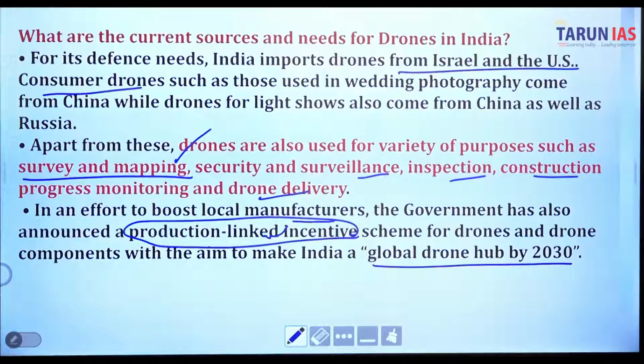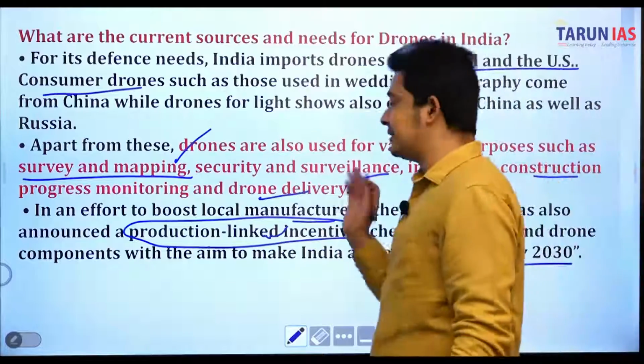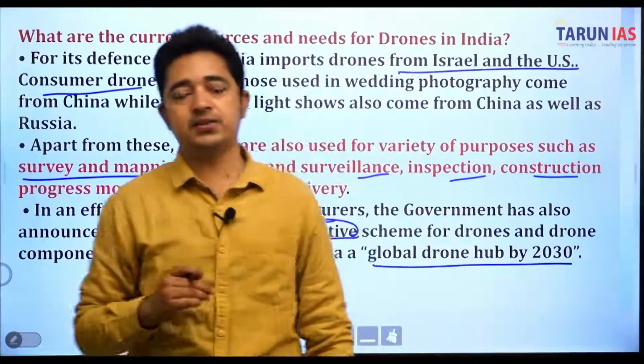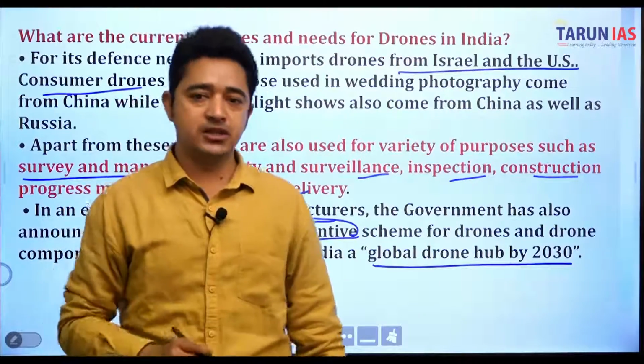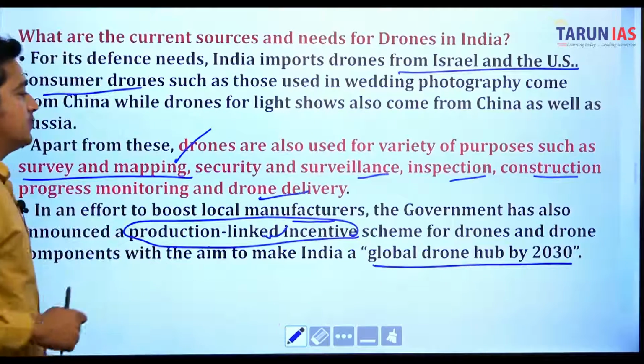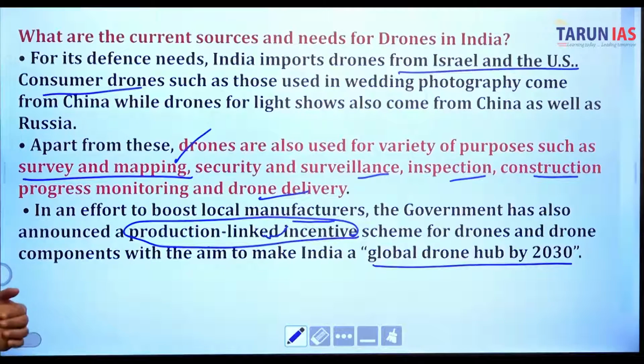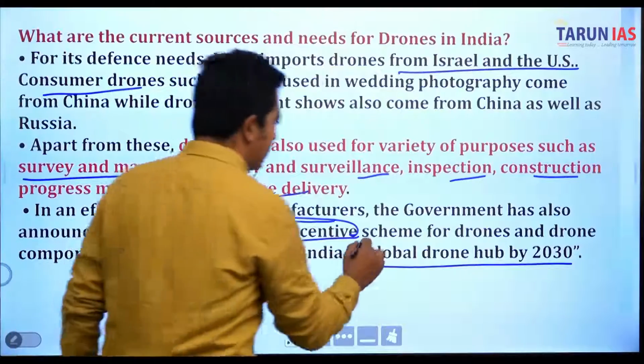The production linked incentive scheme aims to give companies incentives on incremental sales from products manufactured in domestic units. If the government is giving companies incentives to promote an industry, that is known as a PLI scheme. Here, the PLI scheme for drones and drone components aims to make India a global drone hub by 2030.